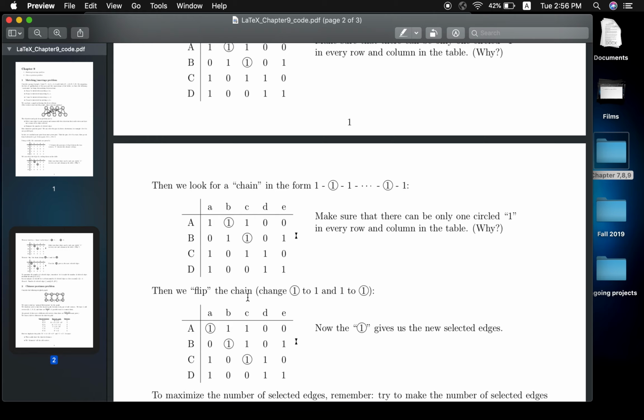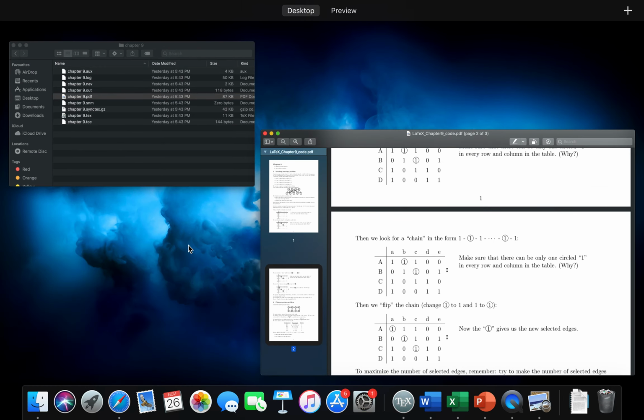That means you can only see one circle at once. So this is the chain we are looking for. Now, but that's not the end.